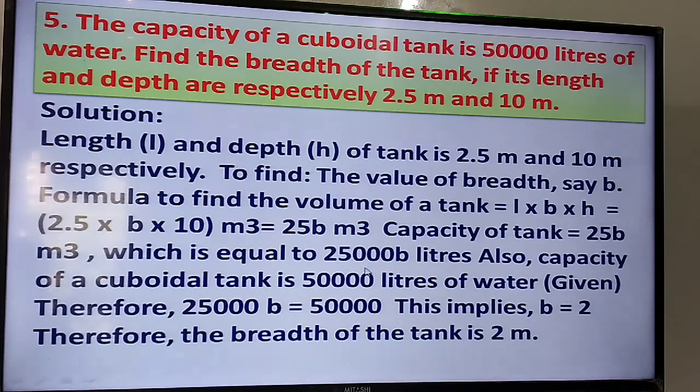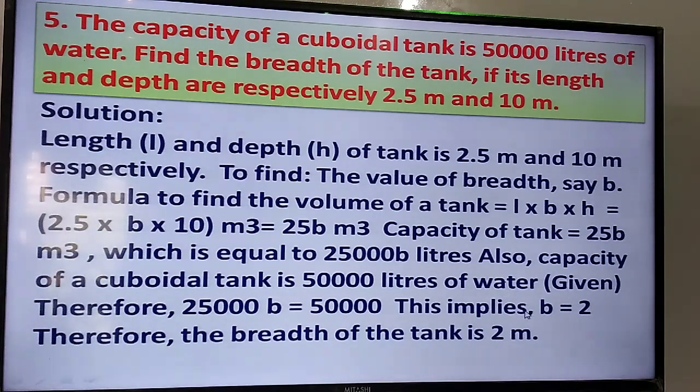50,000 divided by 1000 is equal to 50 cubic meter, which is the capacity of the tank, and that is equal to 2.5 into 10 into what's the breadth. So 2.5 into 10 is 25, so 25b is equal to 50 cubic meter. So b equals 50 divided by 25, that is 2 meter.